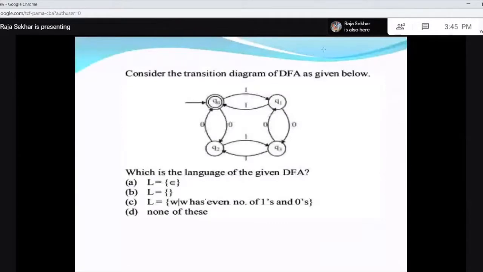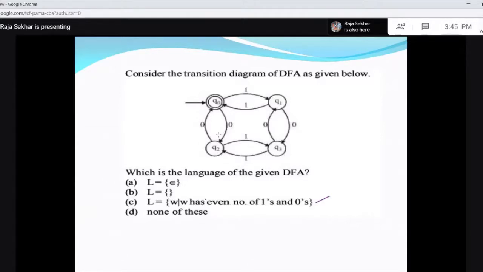Now consider the diagram of the DFA given below. If you remember this, this is, I think, even number of zeros and even number of ones. What is the language of the given DFA? Right? So W has an even number of ones and an even number of zeros. See, you always get 1 1 1 1 1 1 1 1 1 0 1. We have an even number of ones, but zeros are odd.